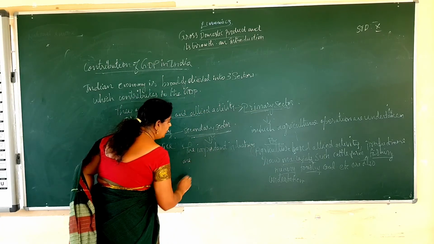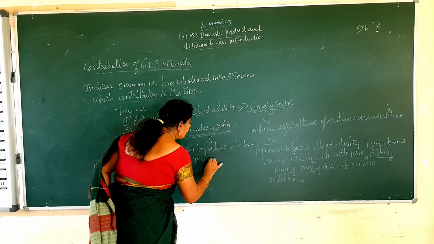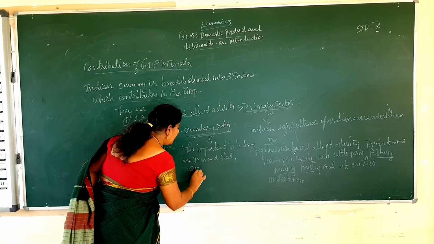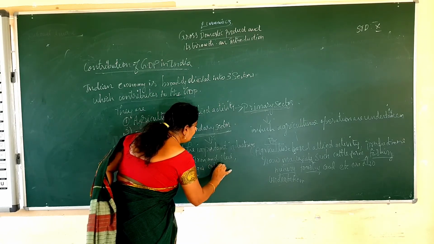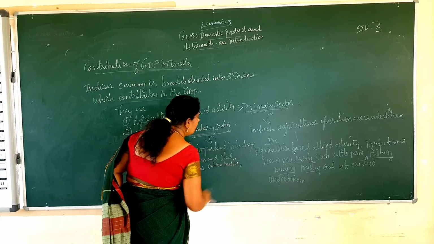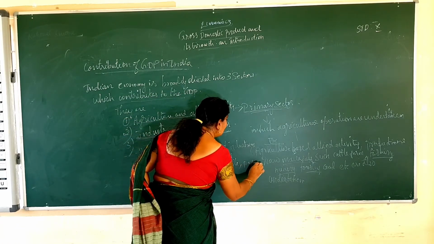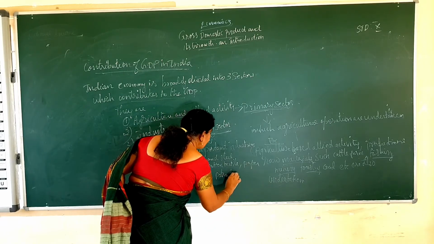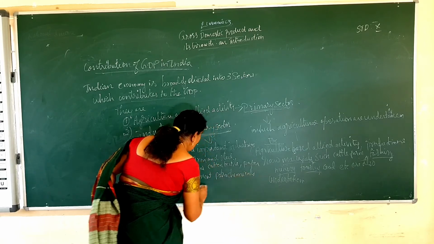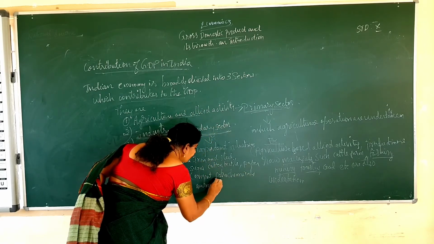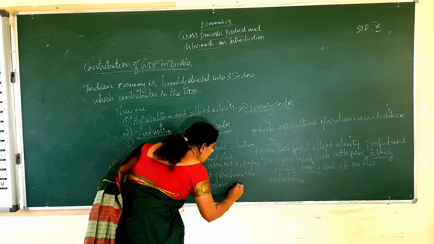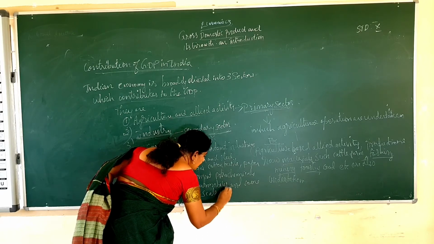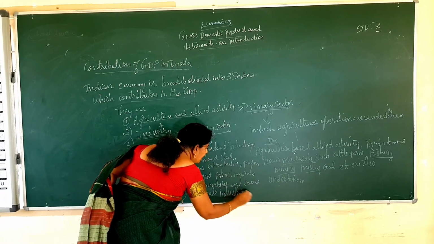First one is iron and steel, then sugar industry, cotton textile, paper, cement, petrochemicals, automobiles, and some small scale industries. These are the examples of the industries.